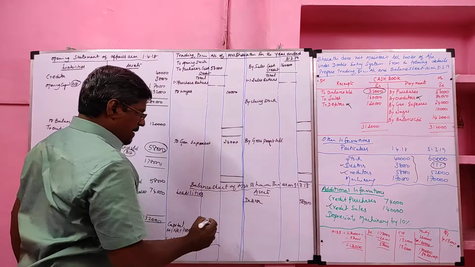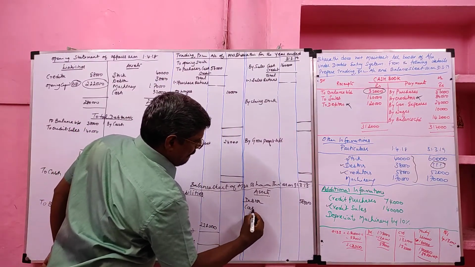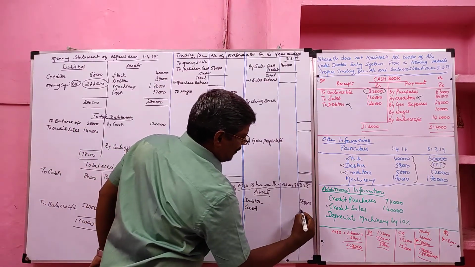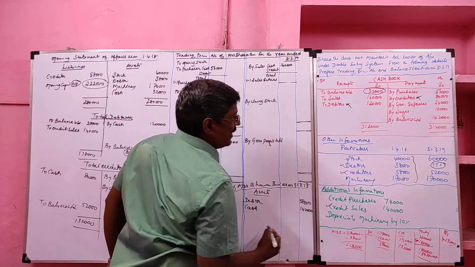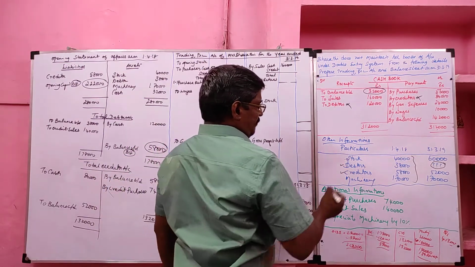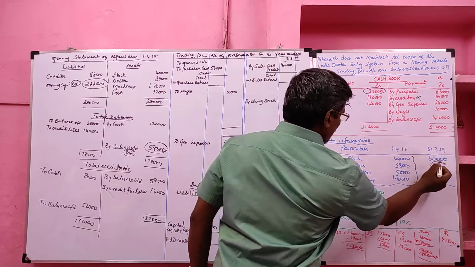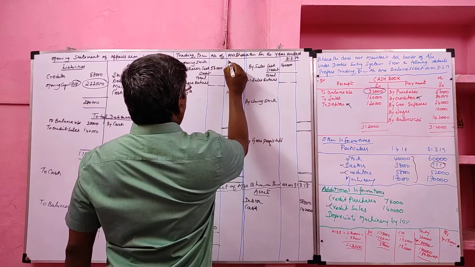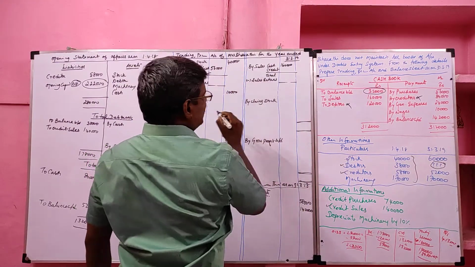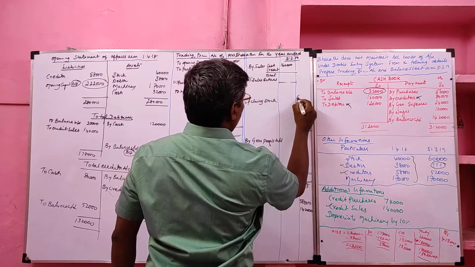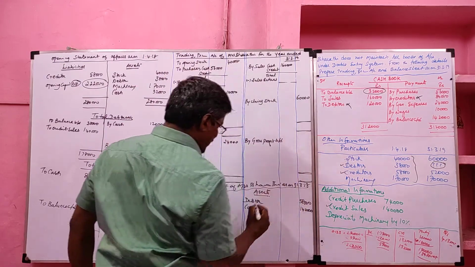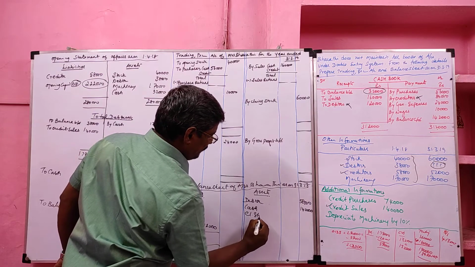Next item is closing cash. It will appear on the balance sheet asset side. Closing cash 1,42,000 appears on the balance sheet asset side. Then other information, opening stock and closing stock. Opening stock is debited to the trading account. Closing stock value 60,000 is credited to the trading account and immediately appears on the asset side of the balance sheet.